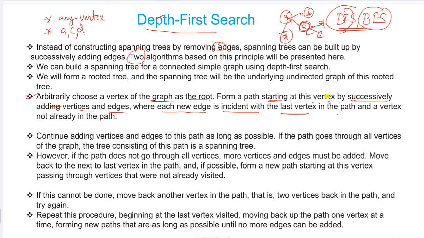If it already exists, just backtrack to that particular vertex and follow all the steps again and again until you visit all the vertices in the graph. These are the steps of the depth first search algorithm.